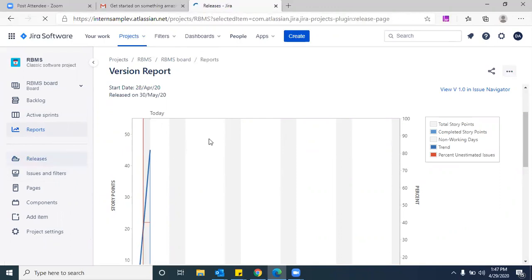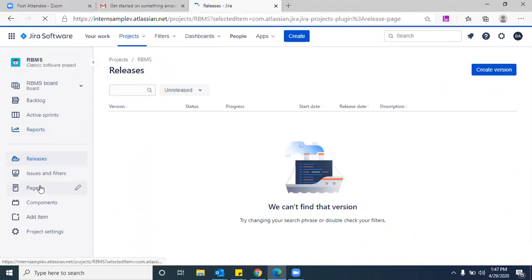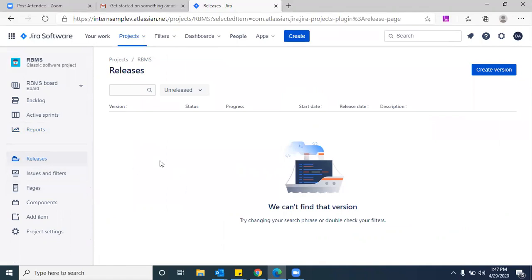Now if you go to releases, even sharing is not possible directly. Which sharing do you mean? Like screen sharing directly. With third-party tools you can do screen sharing. But if you want to report something, let's say the product burndown chart, and send it to someone else, you have to take a snapshot and send it.